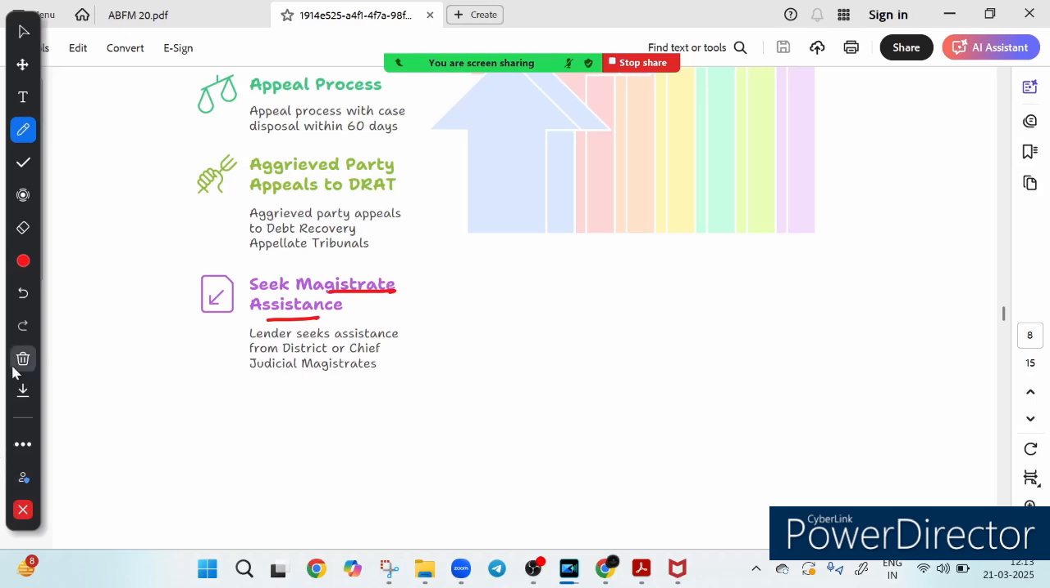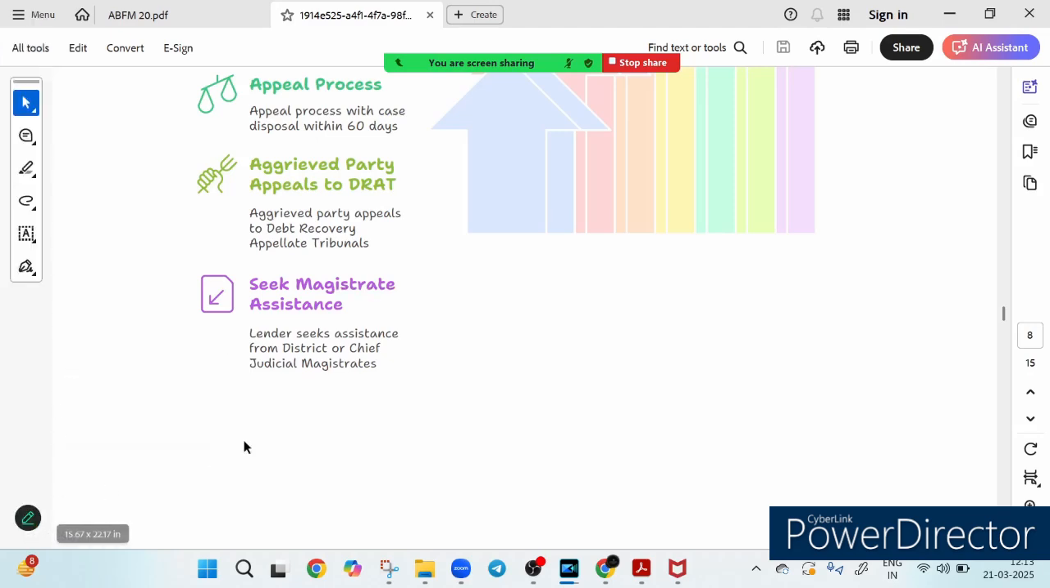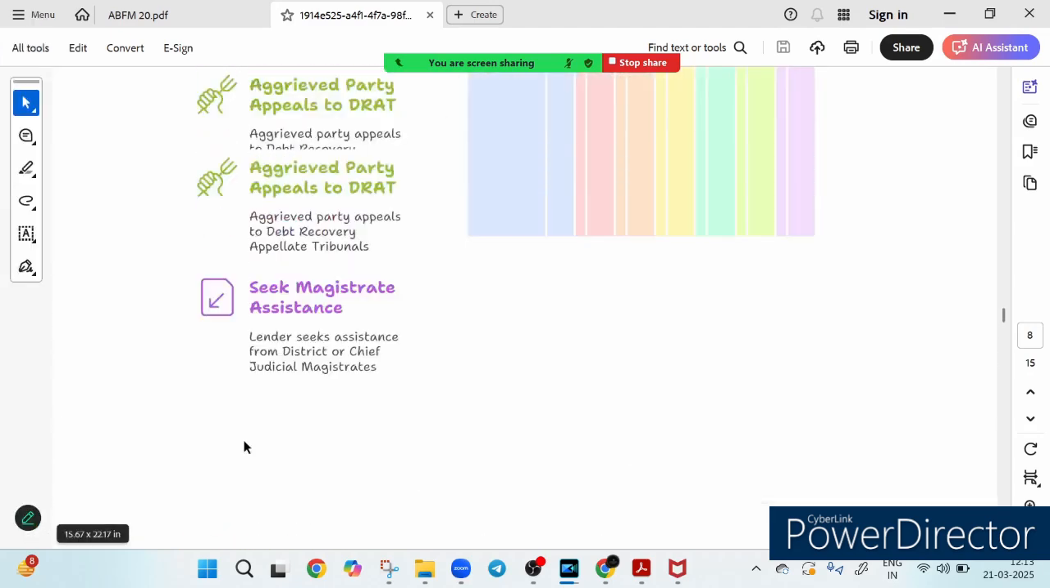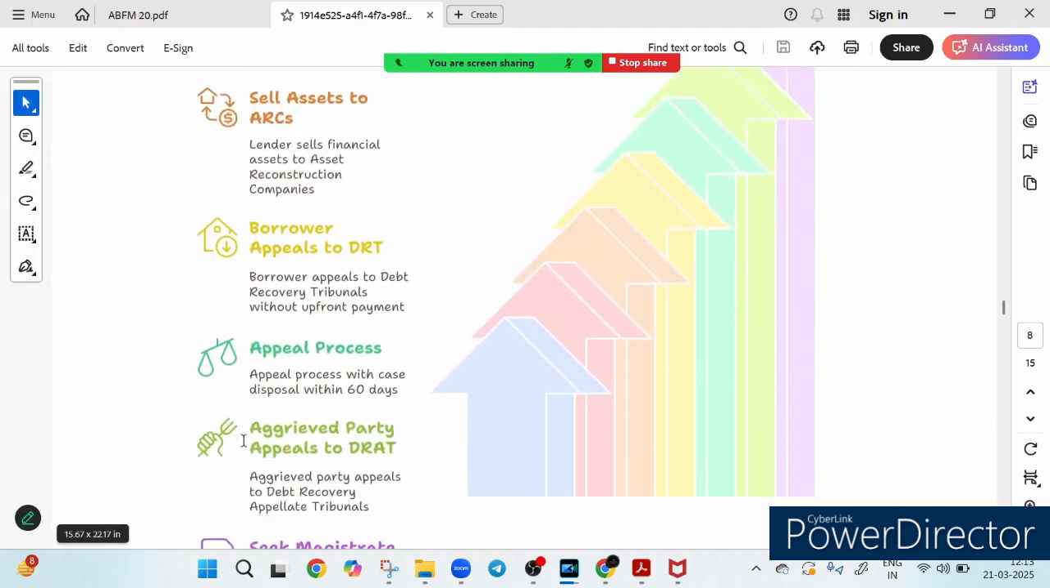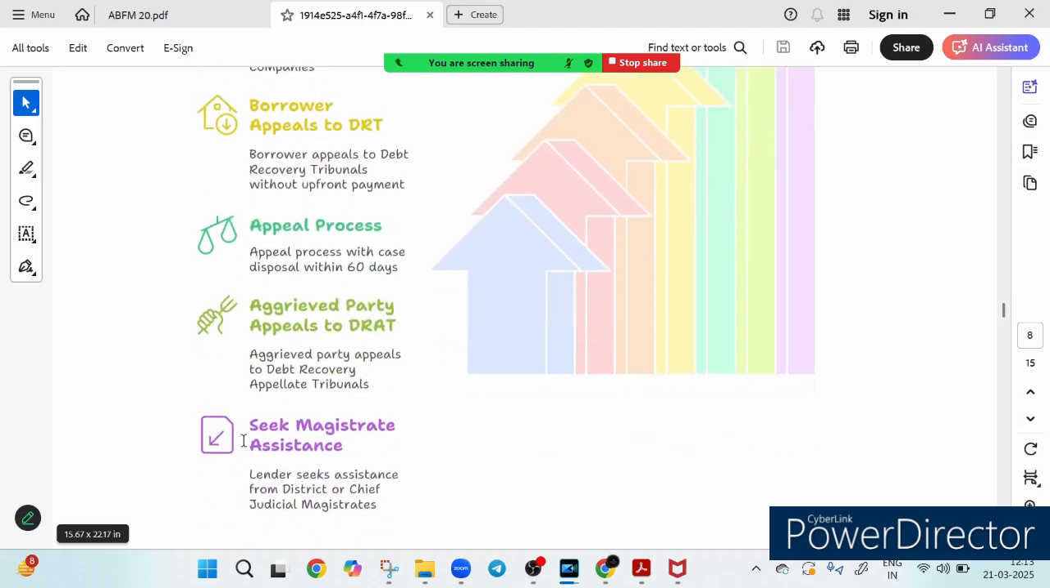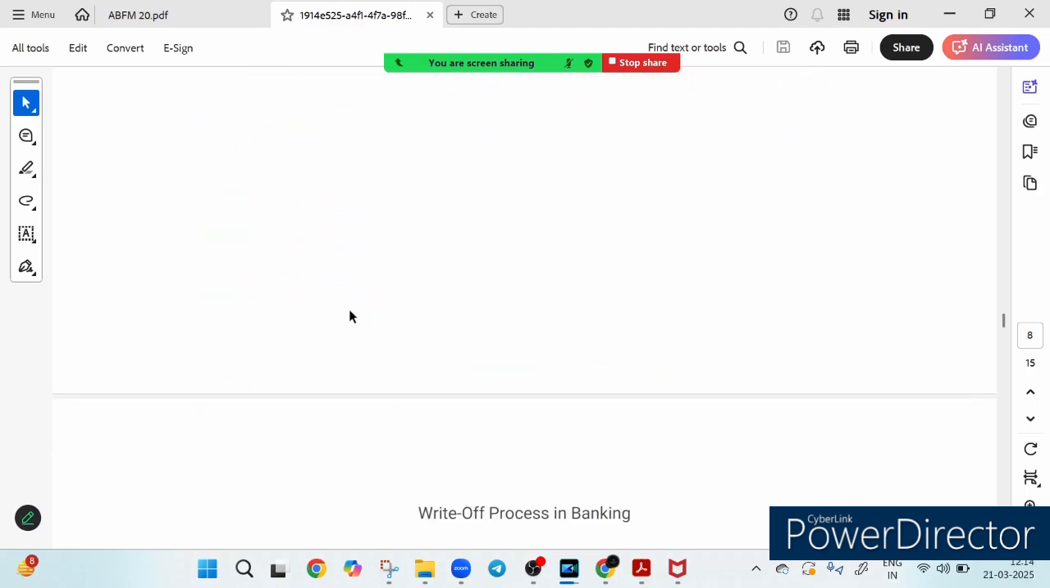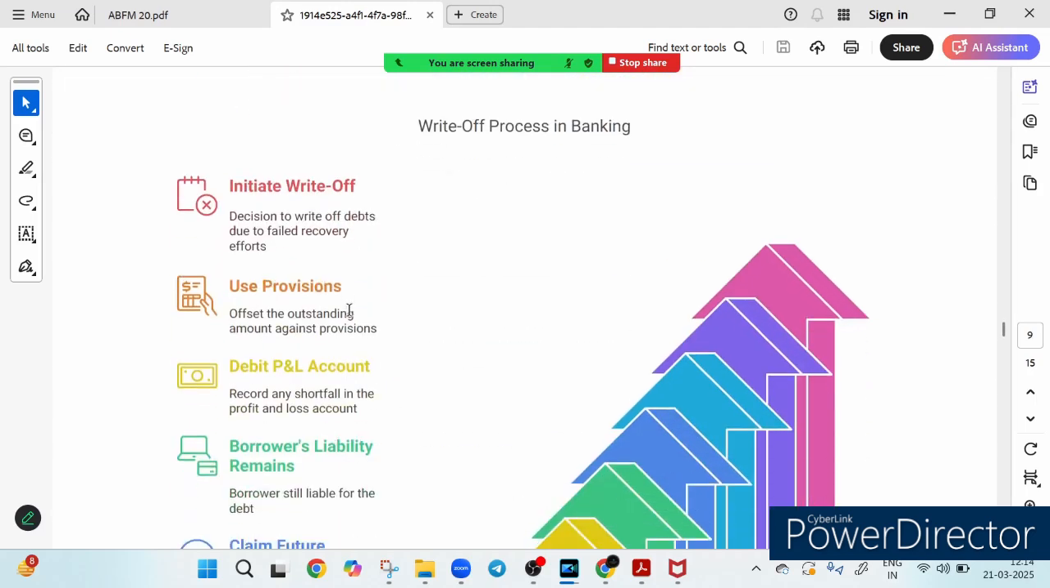So this is how the SARFAESI Act works. I've just given you the preview of it. Very, very important points. DRT, DRAT, how many days does the appeal process take? 60 days. So remember these key points, right? So appeal process with case disposal within 16 days. Next, 45 days, it has to deposit half of the fine, right? Half of the asset. Okay, so that has to be deposited for appeal to the DRT.